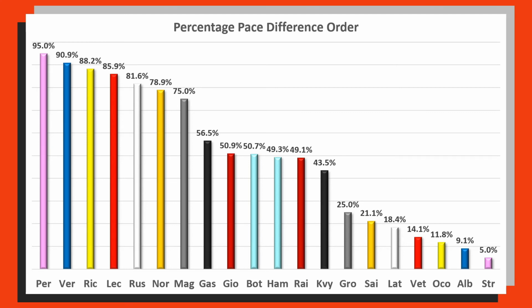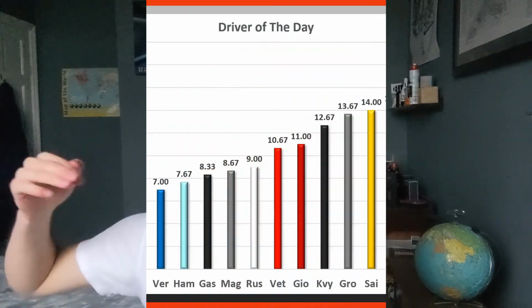Any joint percentages will be given a joint rank. I can then average all of those 3 categories, the race progression, the driver progression through practice and qualifying, and then this final percentage pace difference. So that is 3 overall categories to give a rank to, and I can come up with an overall driver of the day. And so the overall driver of the day for Austria, according to those 3 categories, which look primarily at your battles against your teammate in 3 different categories across the whole weekend, is this here.